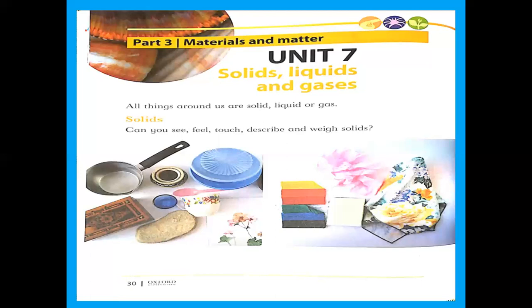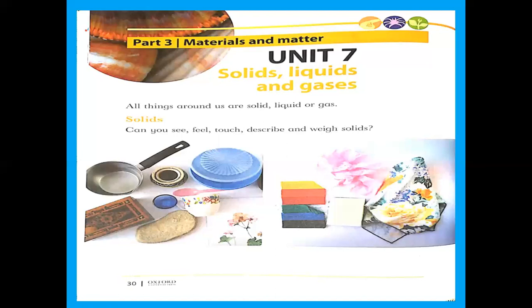Is it clear? When you see any solid thing, like in this picture, there is a pen, a spoon, a cup, a plate, boxes, and many other things. You can see these are all solids. Why? Because all of these have a definite shape and also a definite volume. Is it clear? This is about the solid.